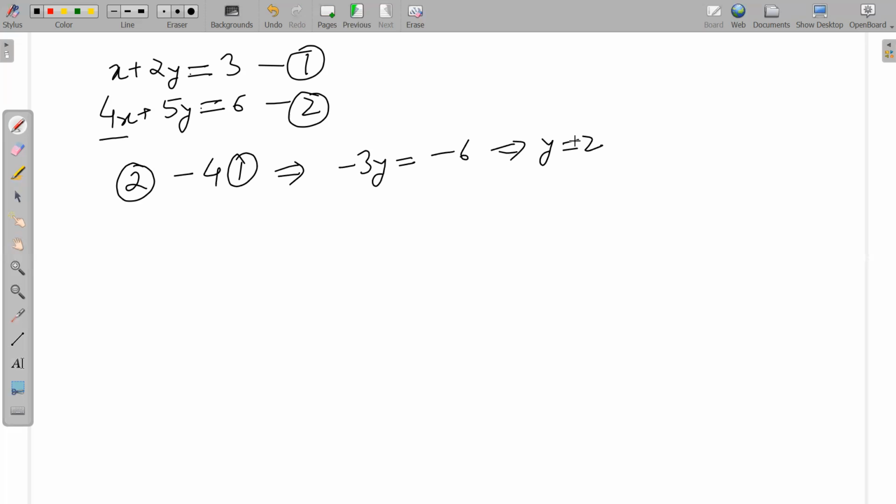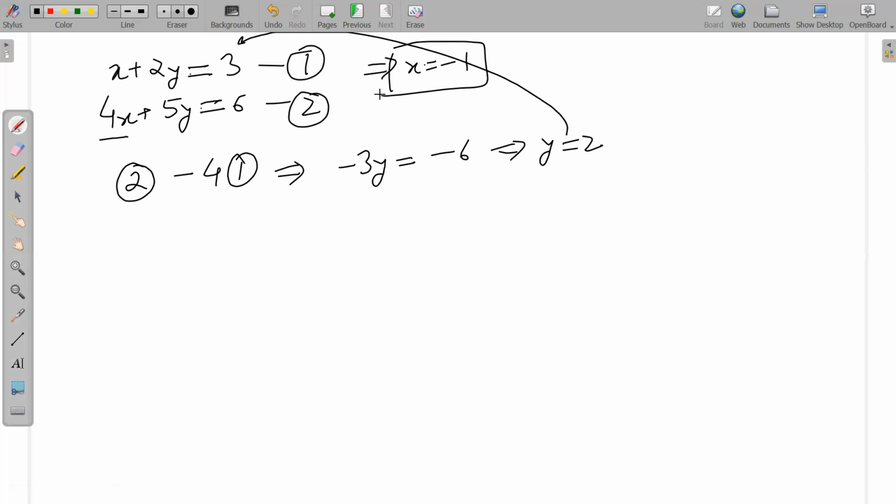And if I do a back substitution into this equation, what do I get? x is equal to... sorry, minus 1. So this will be x plus 4 is equal to 3, which will give you x is equal to minus 1. Again, this is all right.